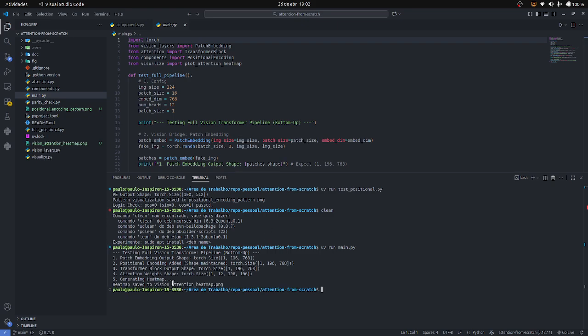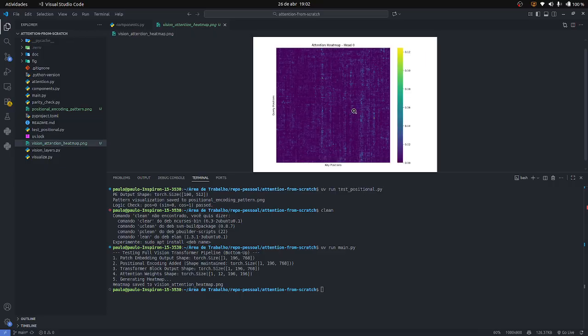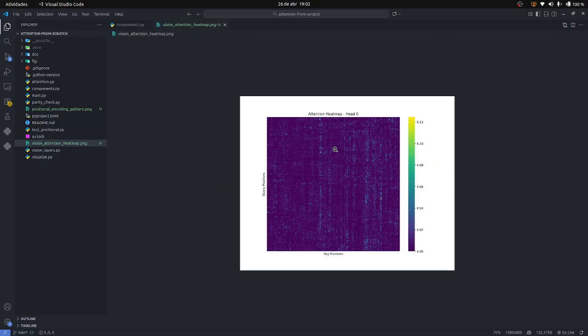Then we generate a heat map in this project. As you can see, the heat map shows us the principal key and query values that are the most important for the attention layer implementation.